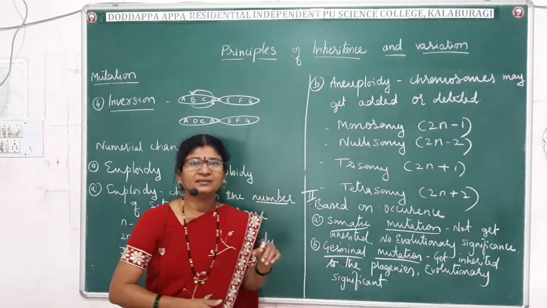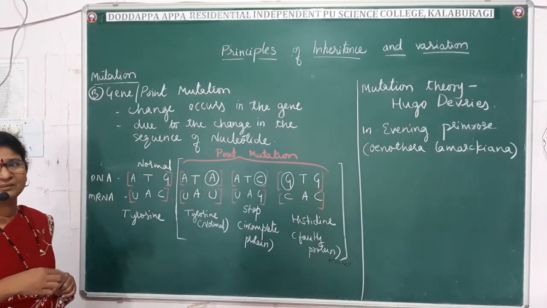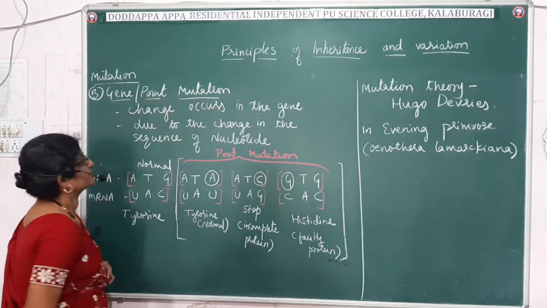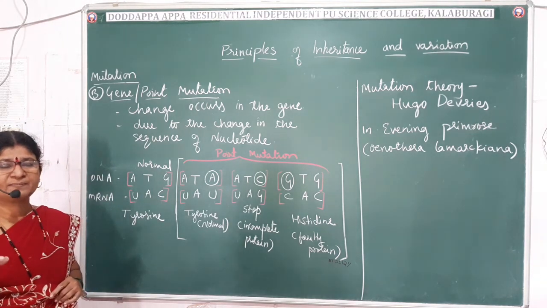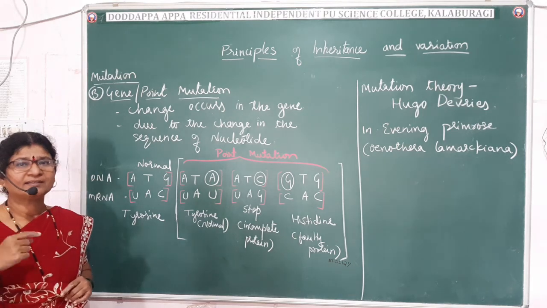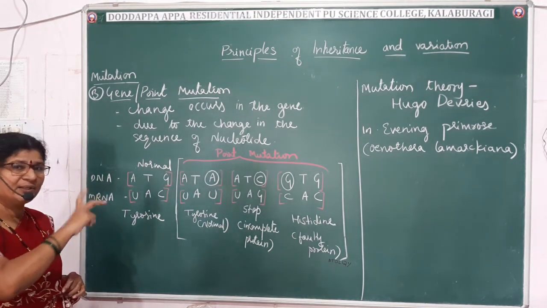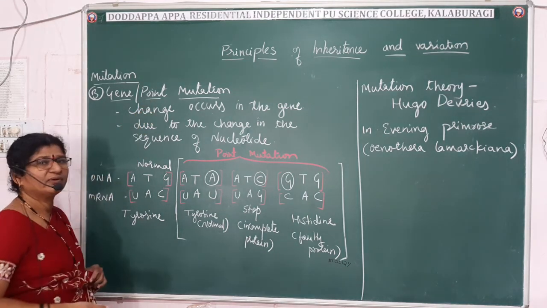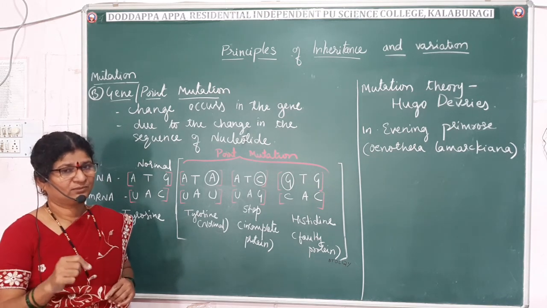Let us see the next now: gene or point mutation. Gene, you already know, is a part present on the chromosome and responsible for a particular character. And these are called point mutations because they occur at a particular location on the chromosome.